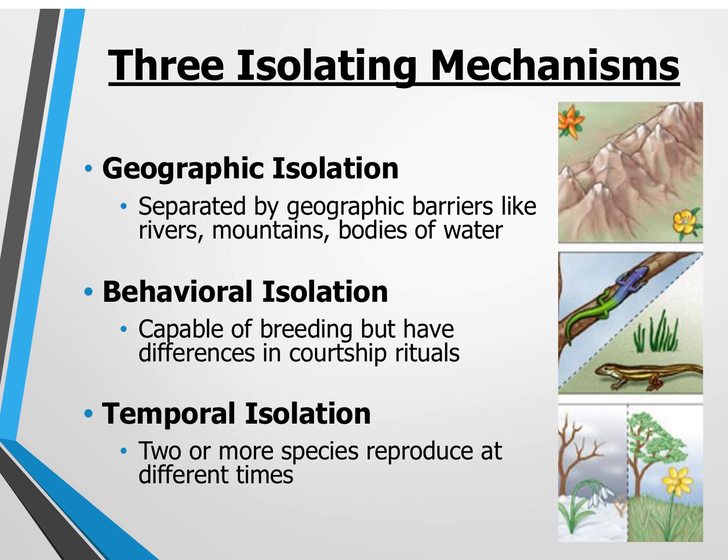And then the last one is temporal isolation. So this is when two or more species reproduce at different times. Okay. So again, you might be geographically close to each other, but if you reproduce at different times, well, then you'll never reproduce with each other. And again, your genes remain isolated, and you'll get enough changes over time that you'll become different species.